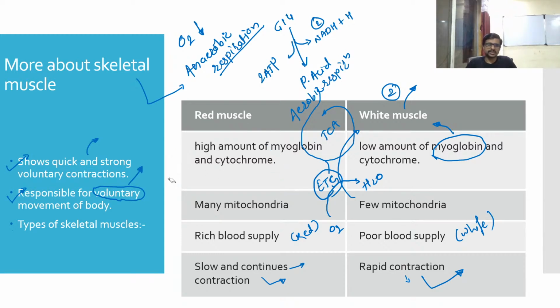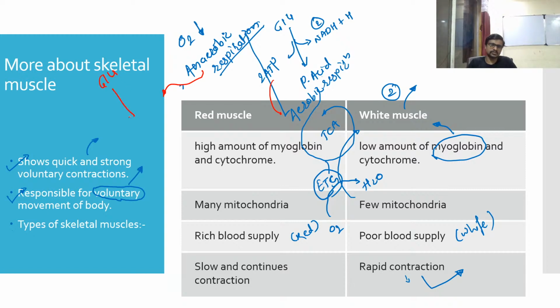Now let's see how your anaerobic respiration works. So this is aerobic, guys. Glycolysis is not considered as aerobic as well as anaerobic because it does not require any oxygen here. So you can say glycolysis is anaerobic respiration. Let's see what happens in anaerobic respiration.